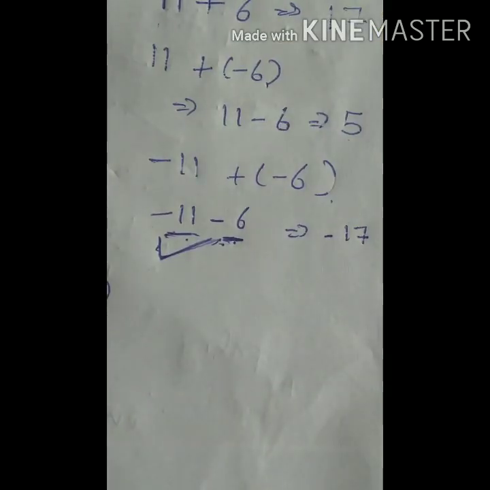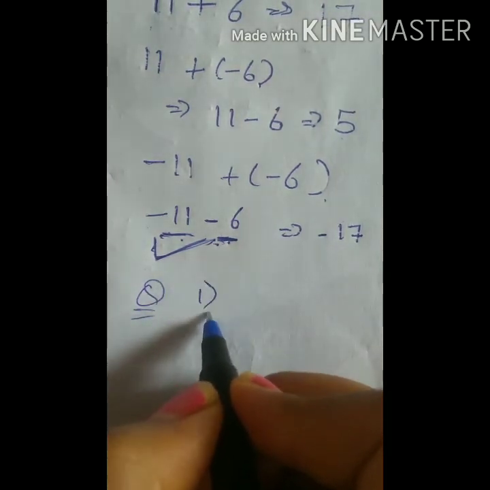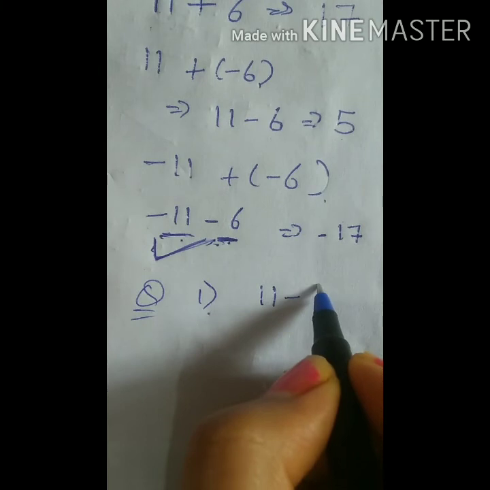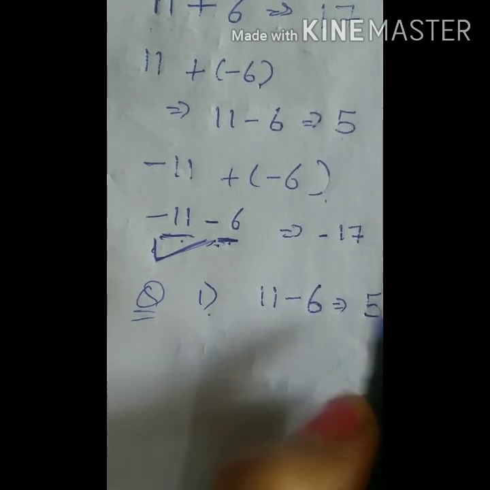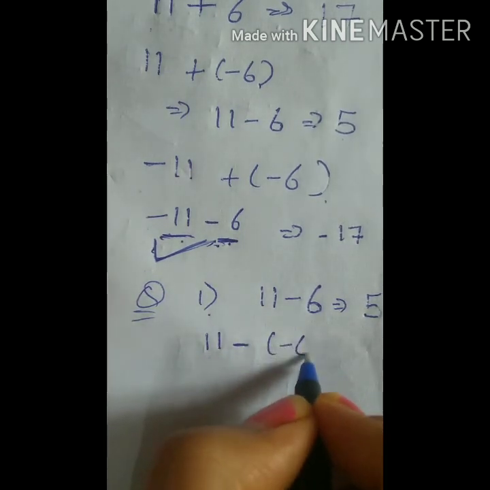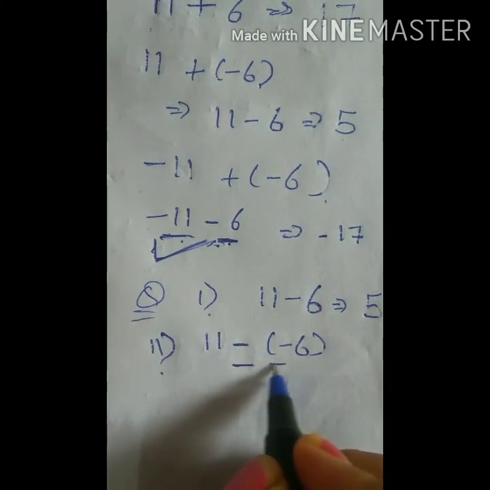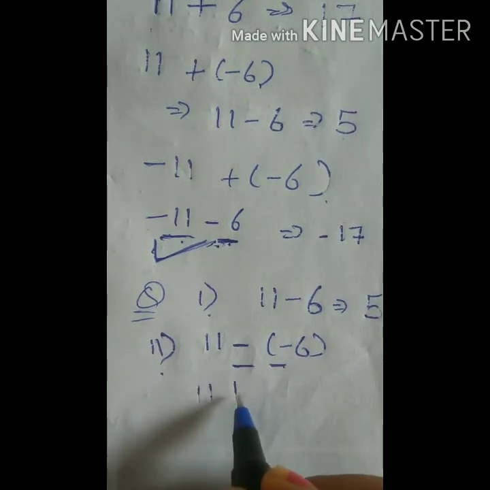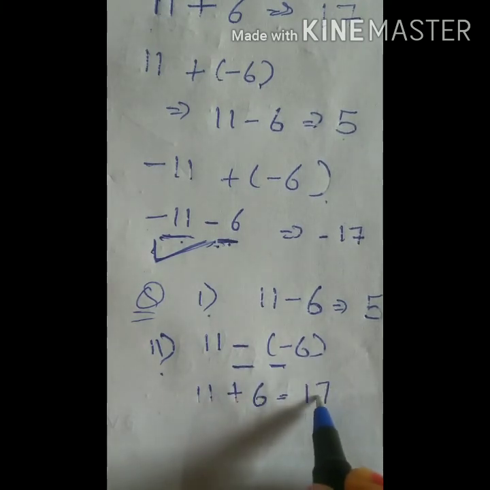Let us take some examples of subtraction too. Our first question is 11 minus 6, that is 5. If we have 11 minus -6, so here minus and minus becomes plus, that is 11 plus 6 is equal to 17.